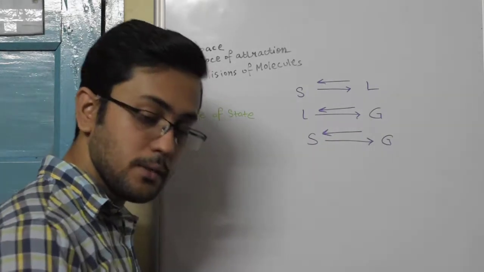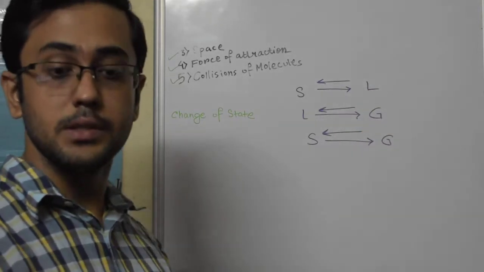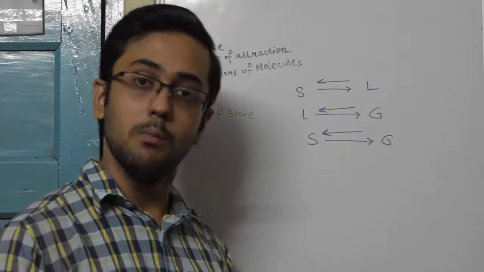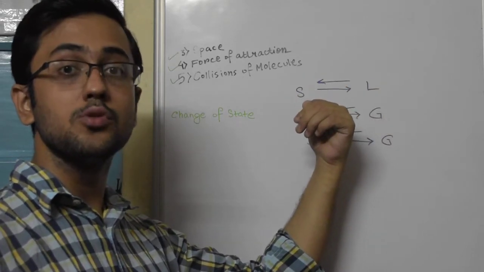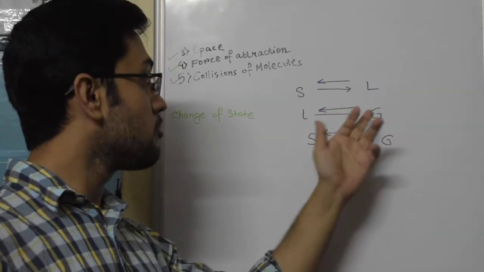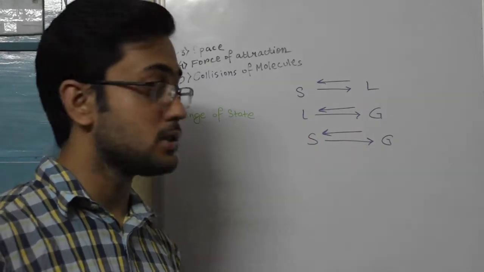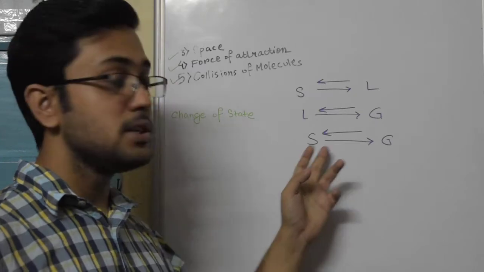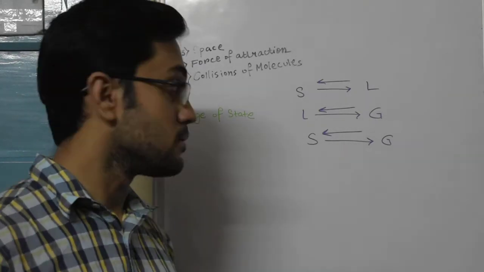And each of them have names which you already know: conversion of a solid substance to a liquid substance happens through melting. Conversion of a liquid substance to solid substance happens through freezing. Liquid to gaseous is boiling. Gaseous to liquid is condensation. And when a solid changes to the gaseous state directly, that is known as sublimation.